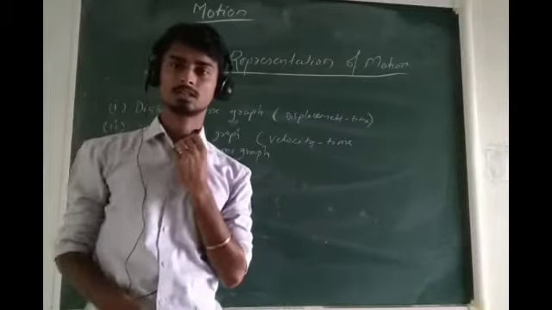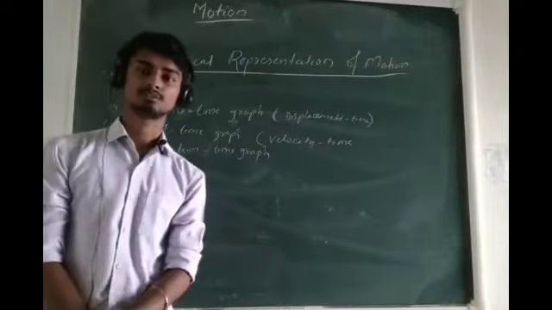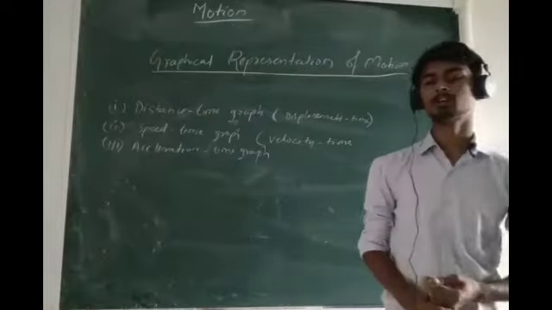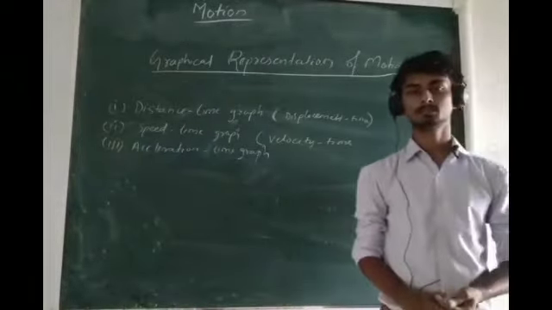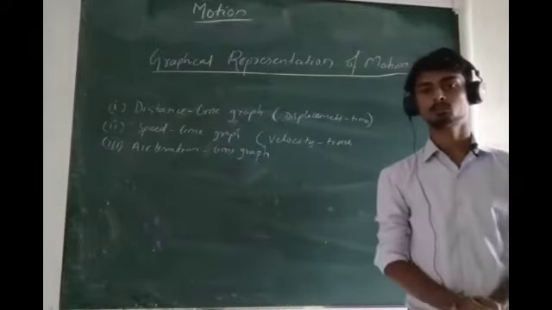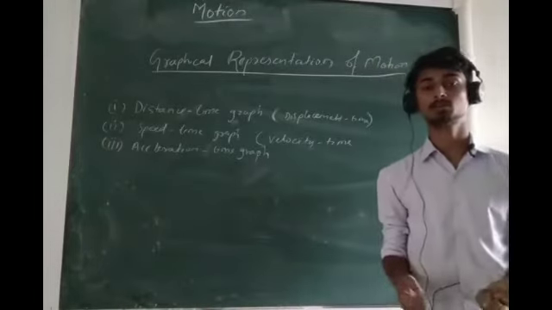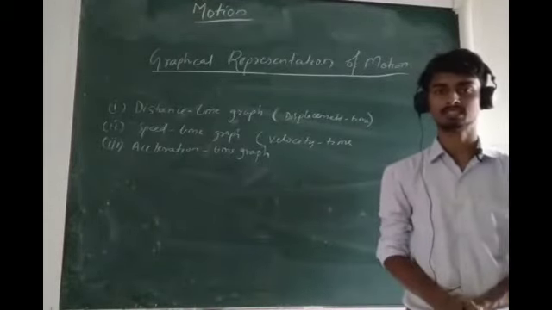In order to understand motion, it is very important to know the graph. If you know the graph properly, then you can represent the motion in a very simple way, which will speak everything that has been happening to the body which is in motion or at rest.